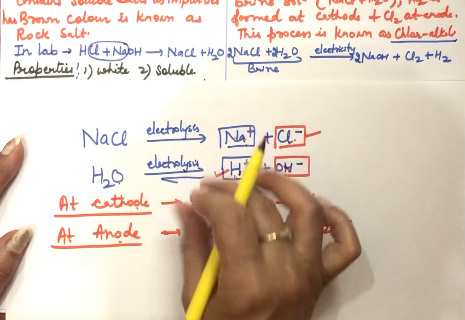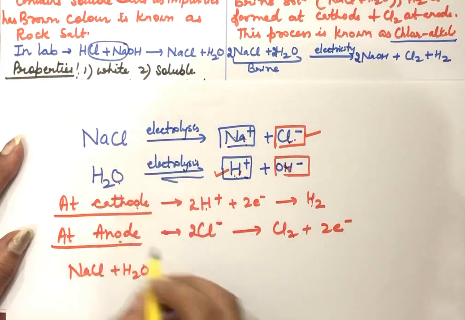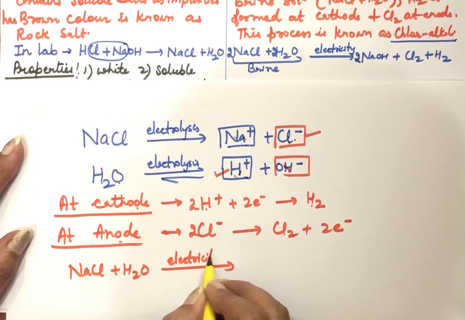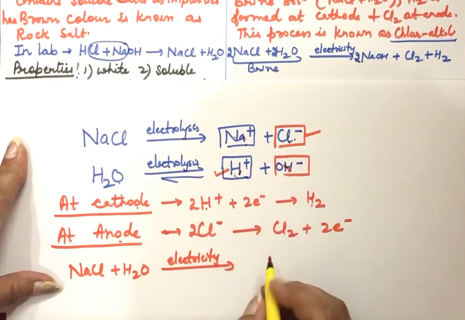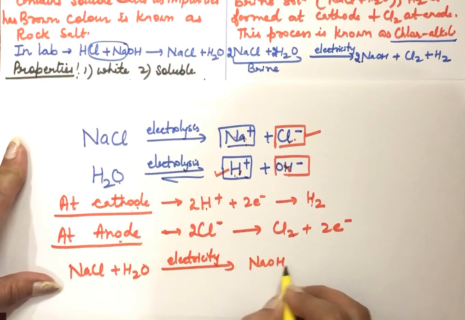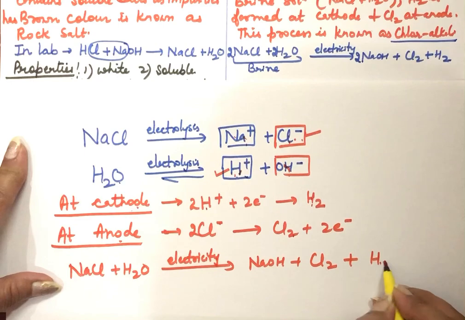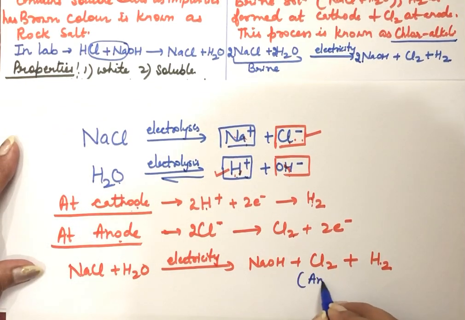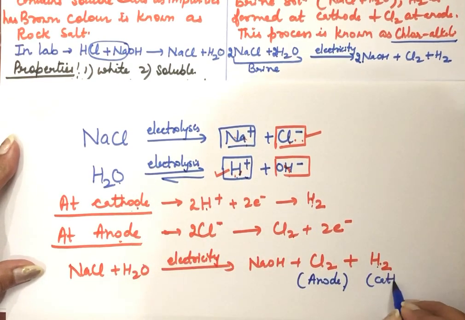So when we combine this whole process, see the combined reaction. NaCl and water, on passing electricity, what will happen? Na plus and OH minus will form and they will combine to form NaOH. Cl minus is forming chlorine and hydrogen ions are forming H2. Where are we getting the chlorine? Chlorine we get at the anode and hydrogen we get at the cathode. And the name of this process is the chlor-alkali process.